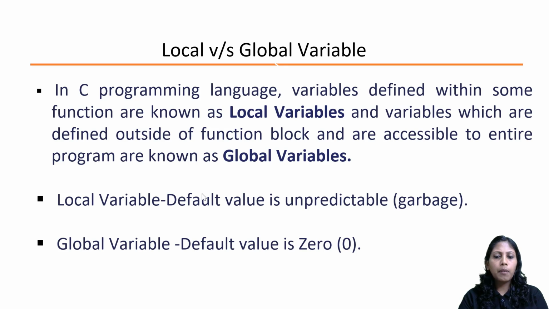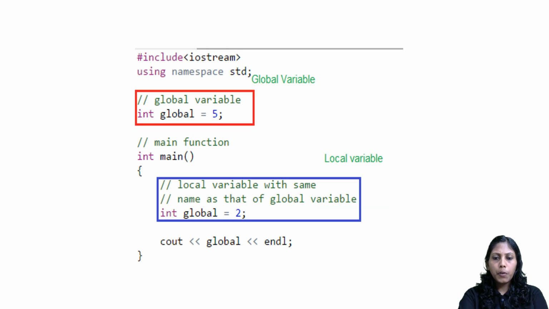And for a global variable, whenever we declare it in the global space, by default the value will be 0. After that, if you want, you can change it. So I hope it's clear what a local variable is. The scope will be local to the function. A global variable we declare outside any function, even outside the main function. Now you can see the scope, where we will be declaring the global variable and the local variable.